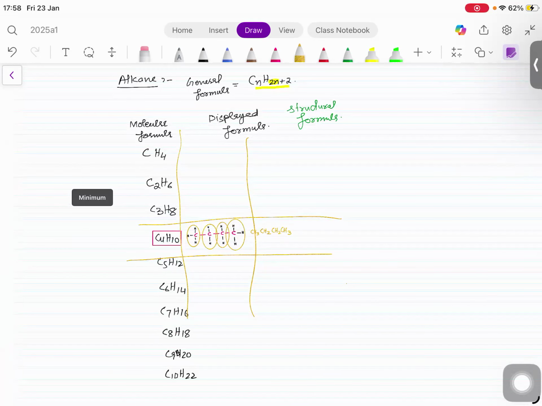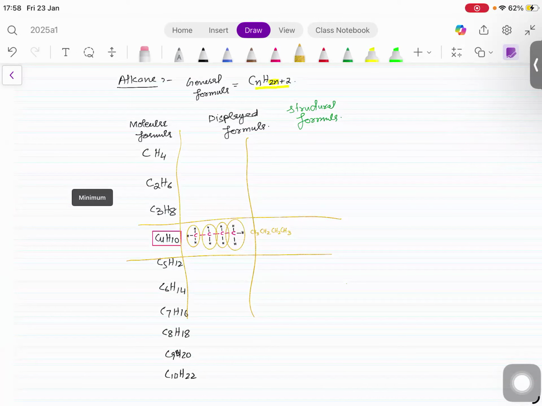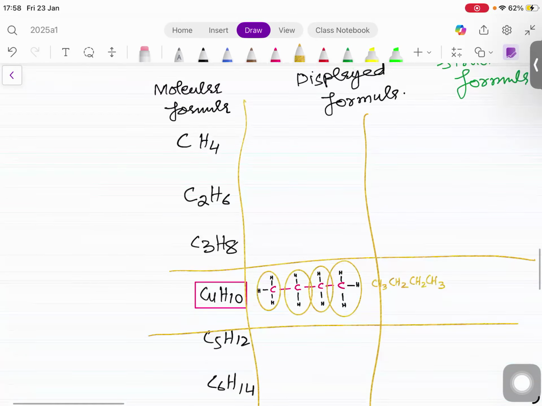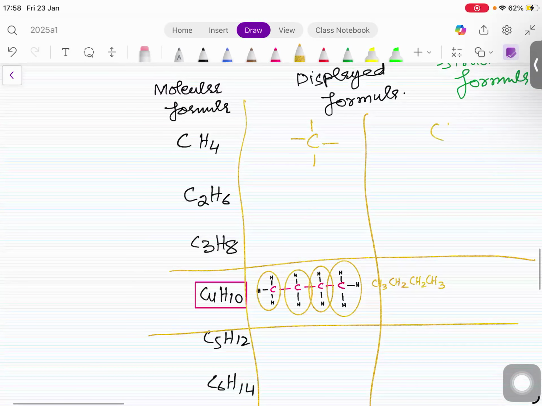And from tomorrow, we are going to record your homeworks. Displayed will be like this, and there'll be no structural. Okay? Structural will be like this.